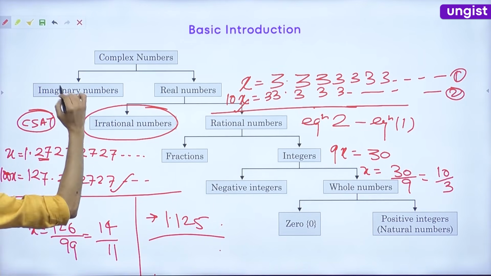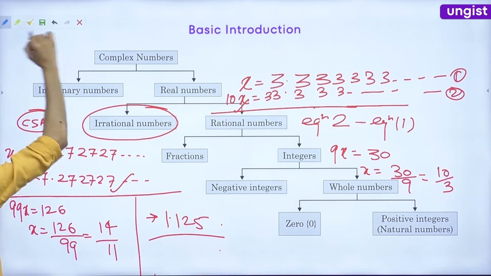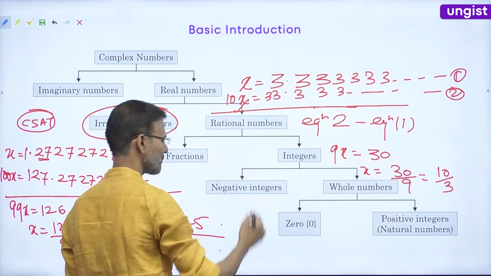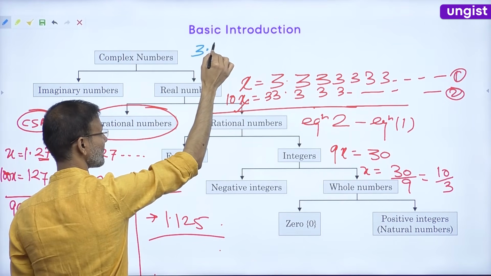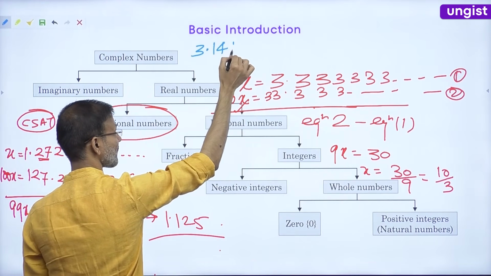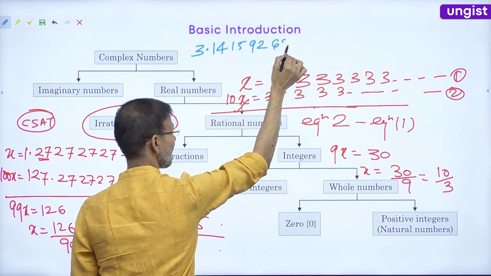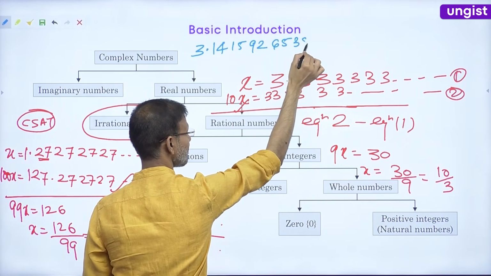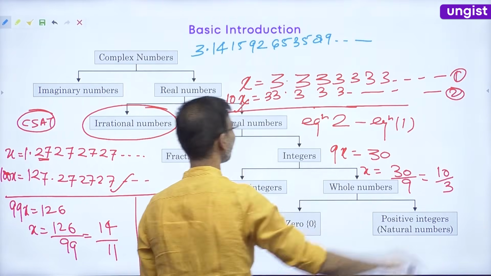Now please tell me what the value is showing. Just tell me the value. Tell me what I should write. Yes. 3.14. 15. 92. 65. 35. 89. Okay, enough.